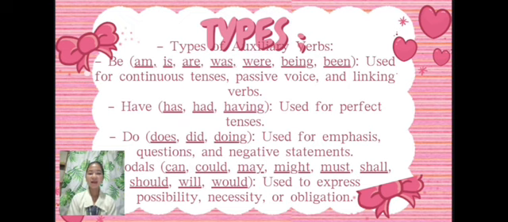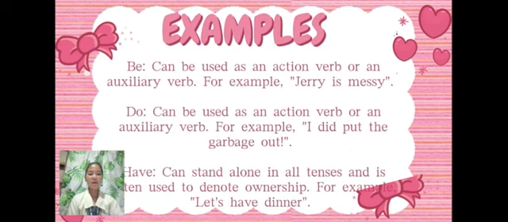Modal: can, could, may, might, must, shall, should, will, would, used to express possibility, necessity, or obligation. Now let's proceed to the examples. Here are the examples of auxiliary verbs.